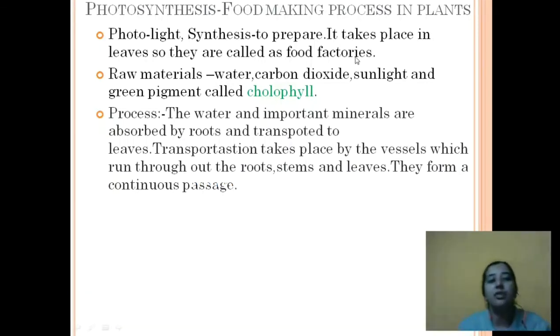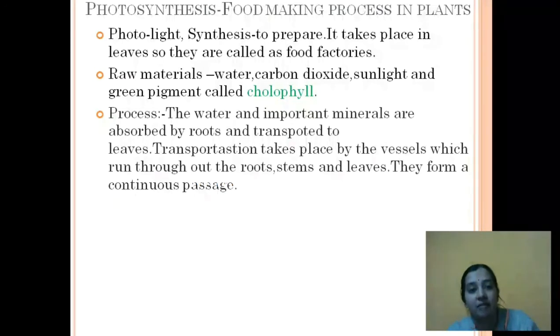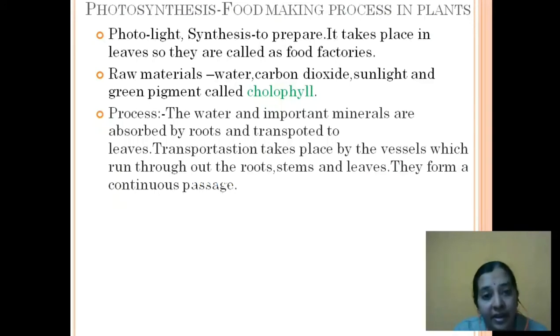So, what is the photosynthesis process then? Photosynthesis is a process where we make use of simple components, like water, carbon dioxide, and the green pigment chlorophyll, and we produce carbohydrates.